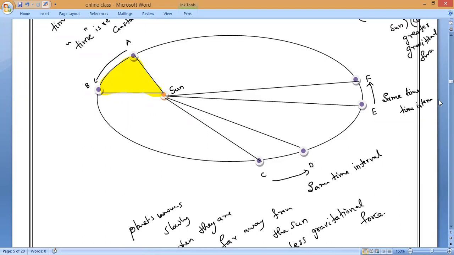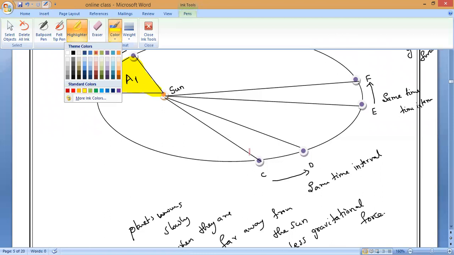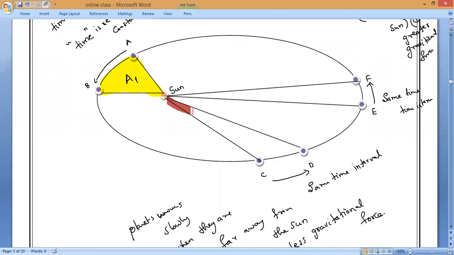Now, let me take from A to B the area covered between the sun and the planet. If I join the lines, let me call it A1. Understand, everybody? Now, if I take from C to D, the area covered by that, you tell me, A2. You have to draw only in between the lines. For me it is coming out, but you have to do only between the lines. It will sweep A2.